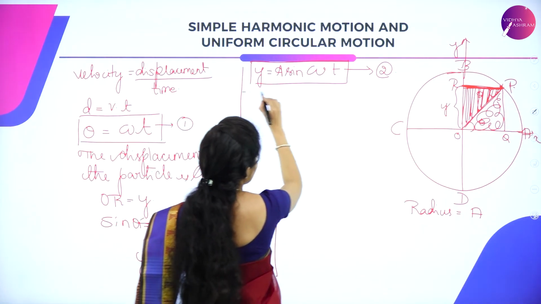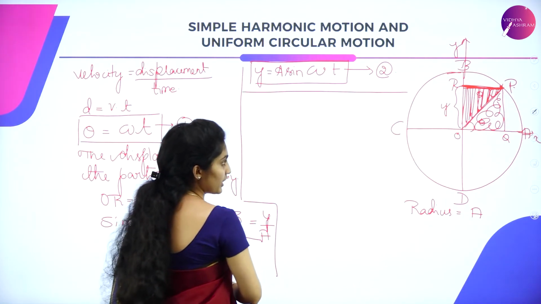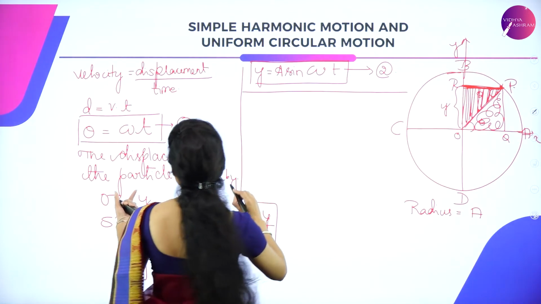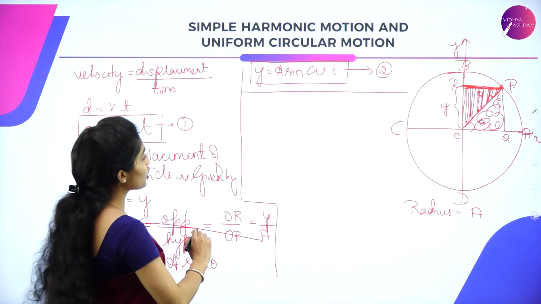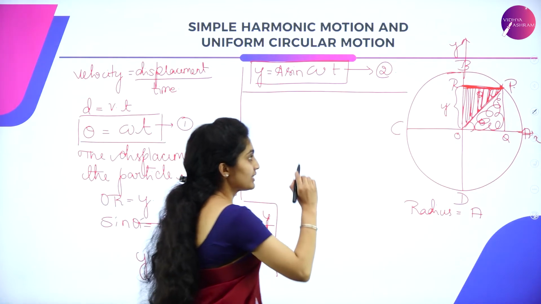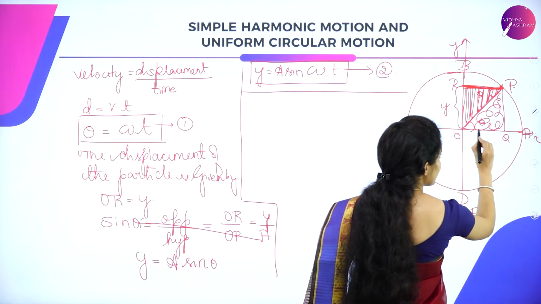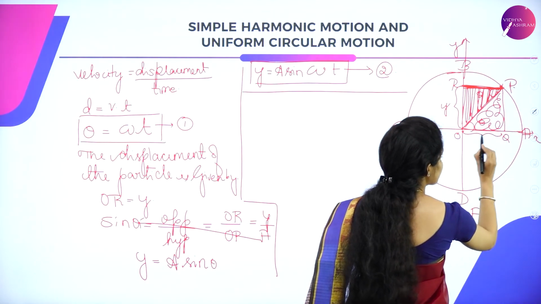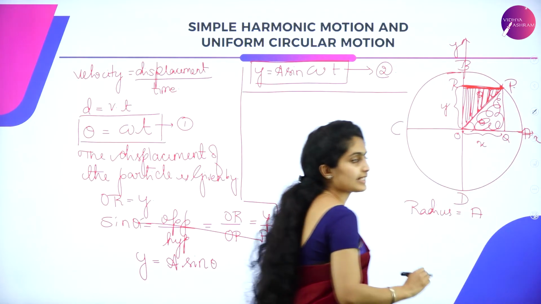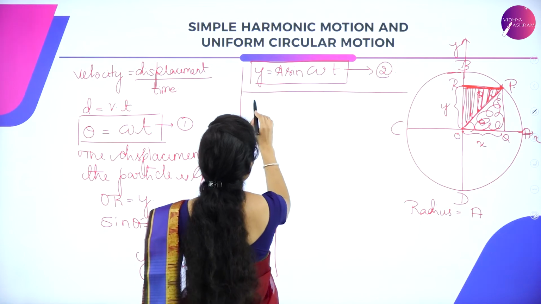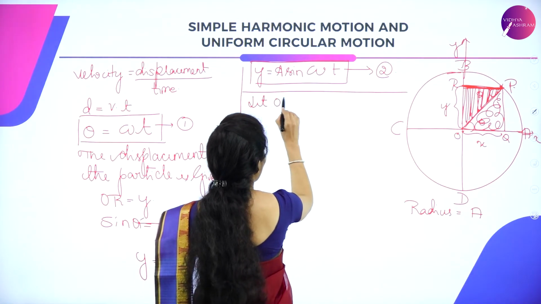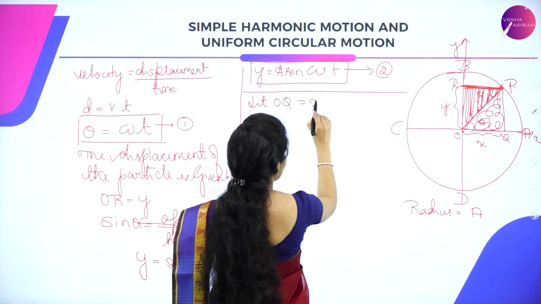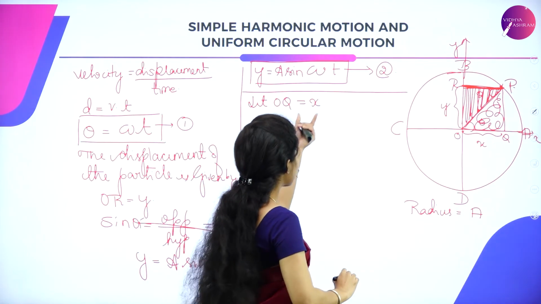If it is that triangle we are considering, then we have OR equal to Y. Similarly, here we are considering O and Q. So this point is said to be what? It is said to be X, since it lies on the X-axis. So let OQ be X.